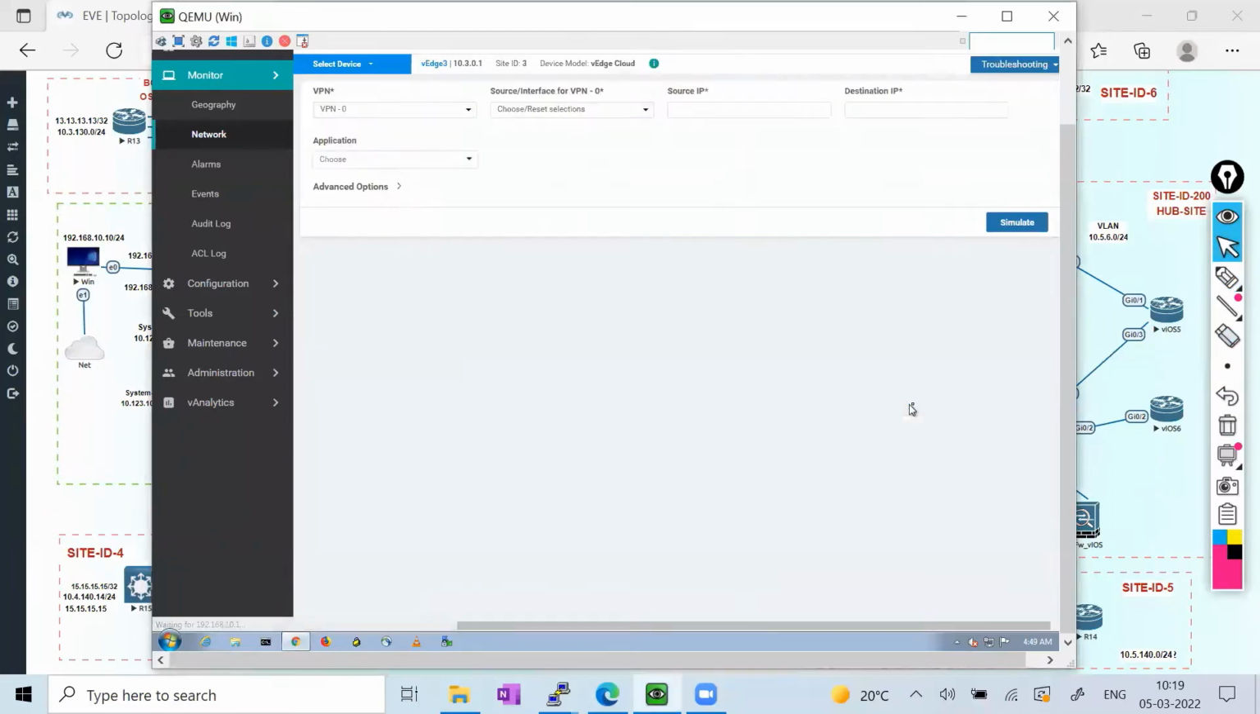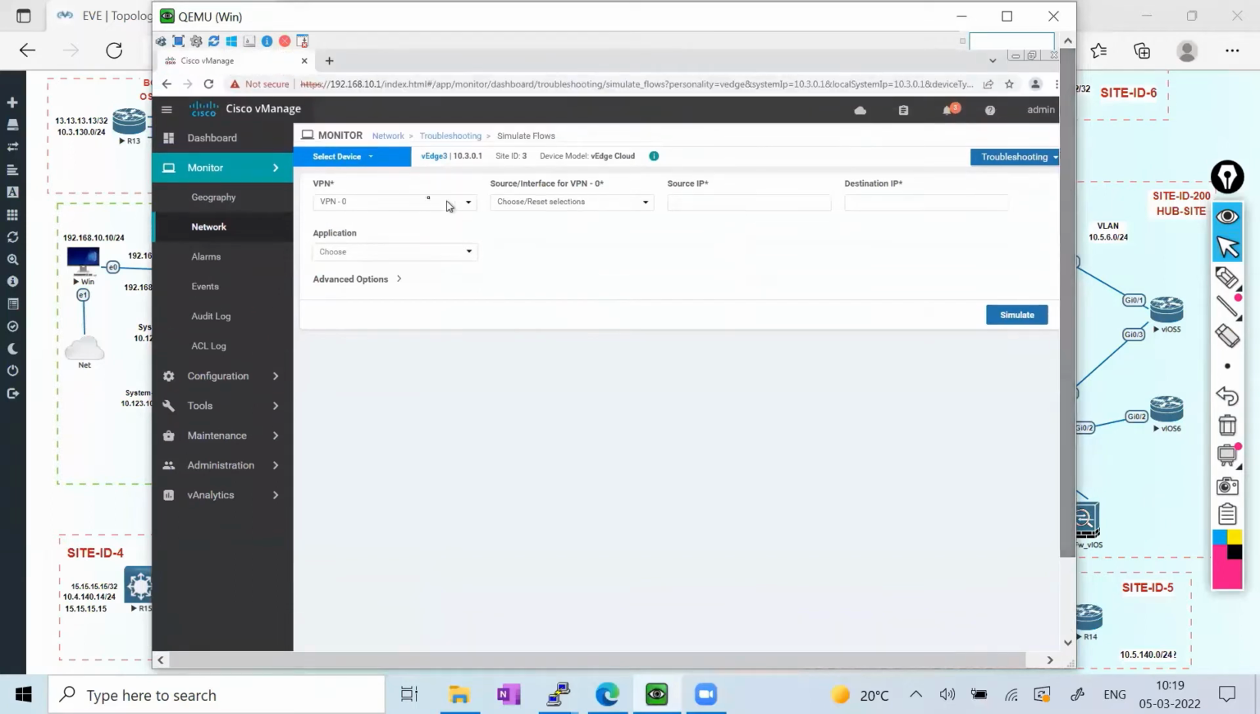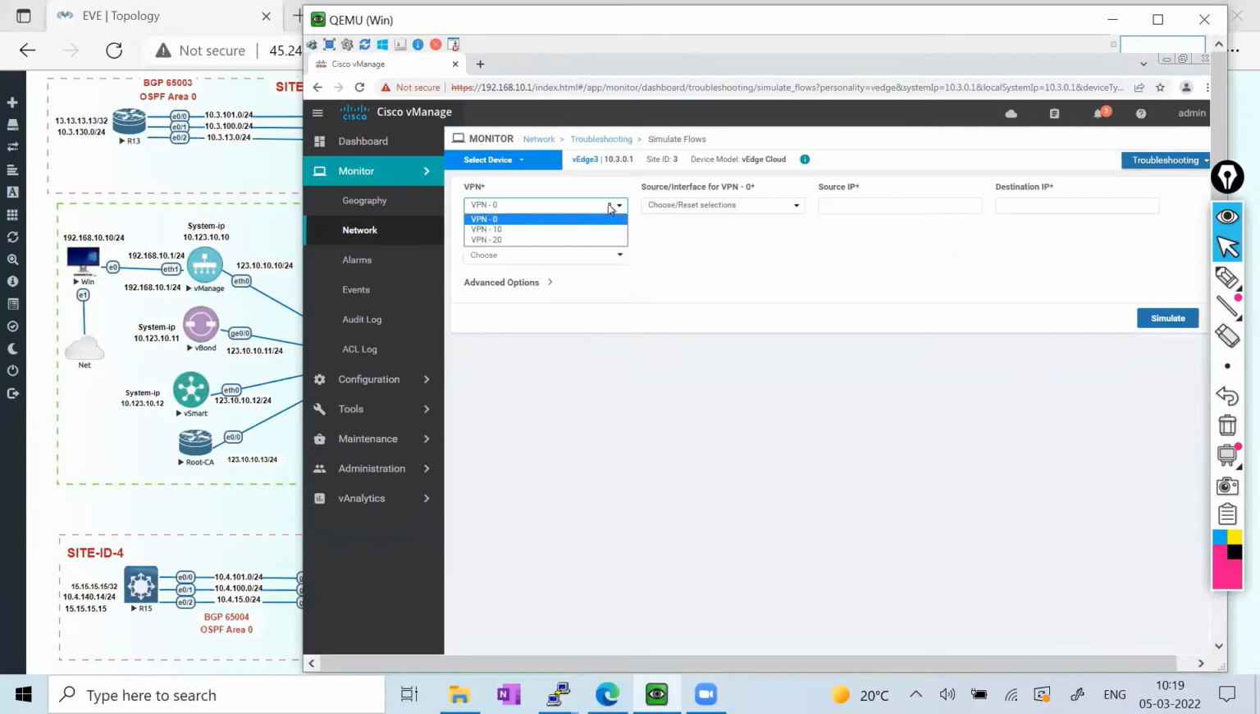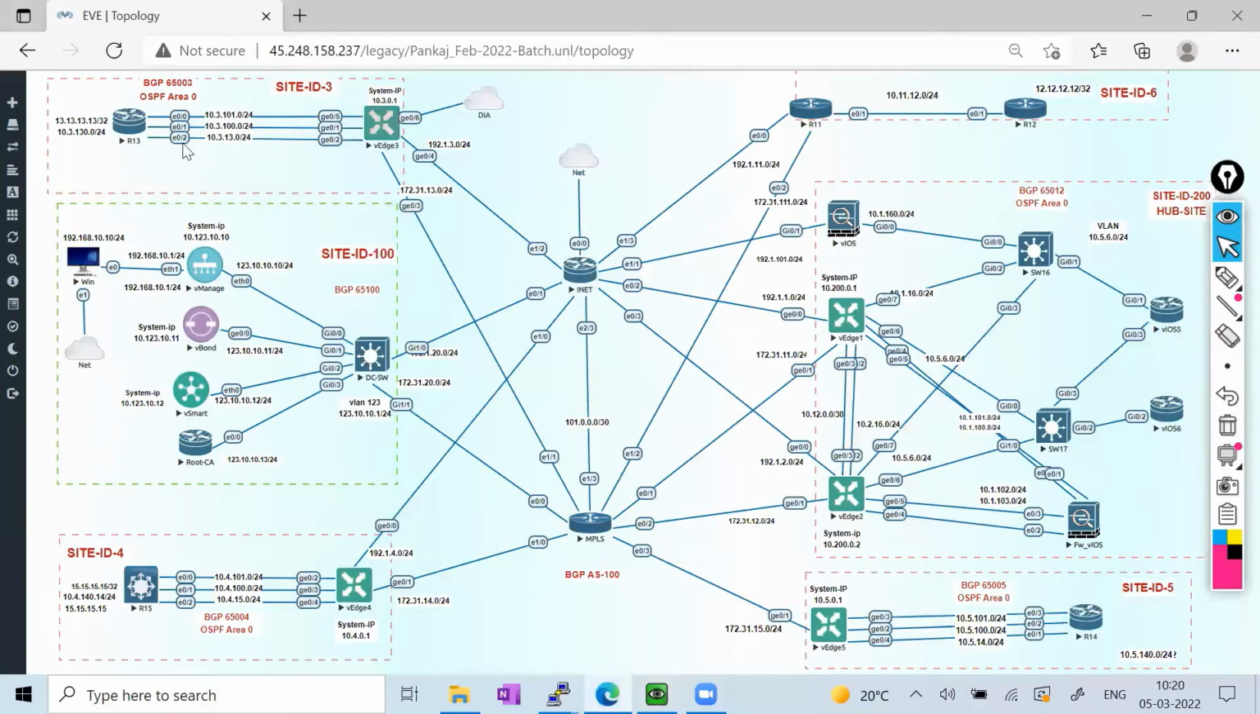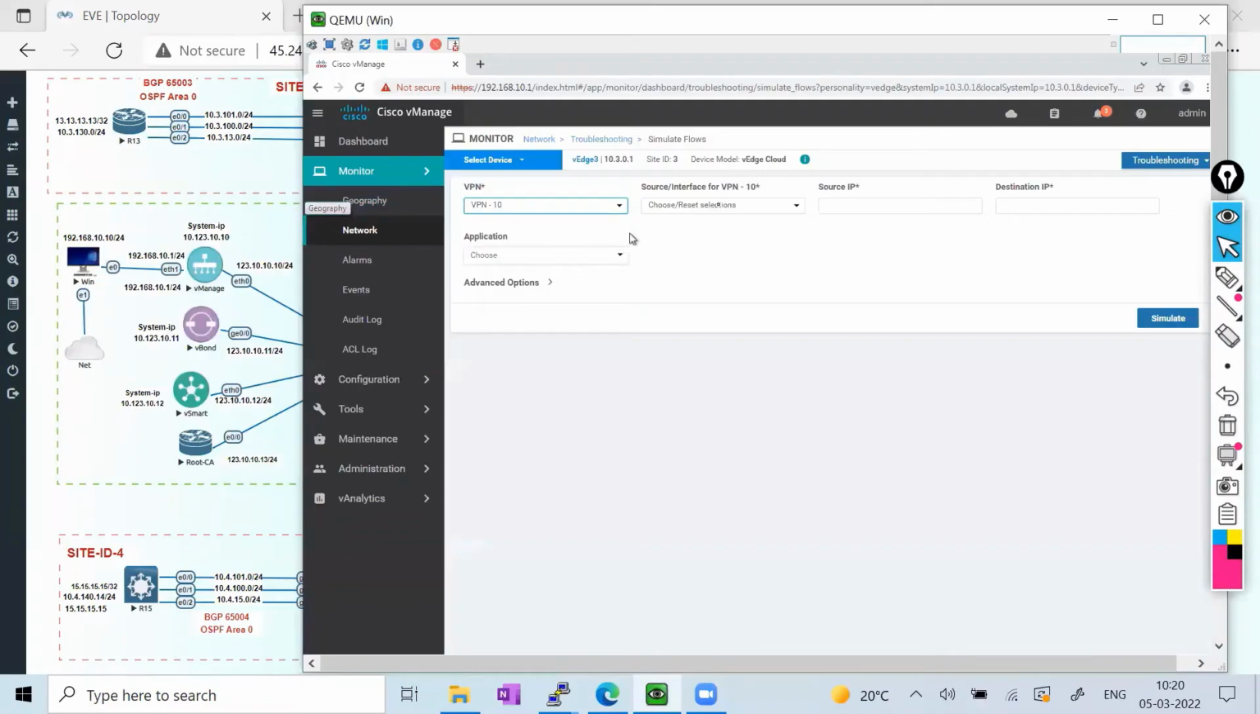So I just click on simulate flow, and in this flow I am going to generate traffic from VPN 10. I want to use the interface that is the source of VPN 10, that is 10.3.13.1. This is my source IP. And suppose I want to go to destination 15.15.15, that is site 4. So I'll just put the destination 15.15.